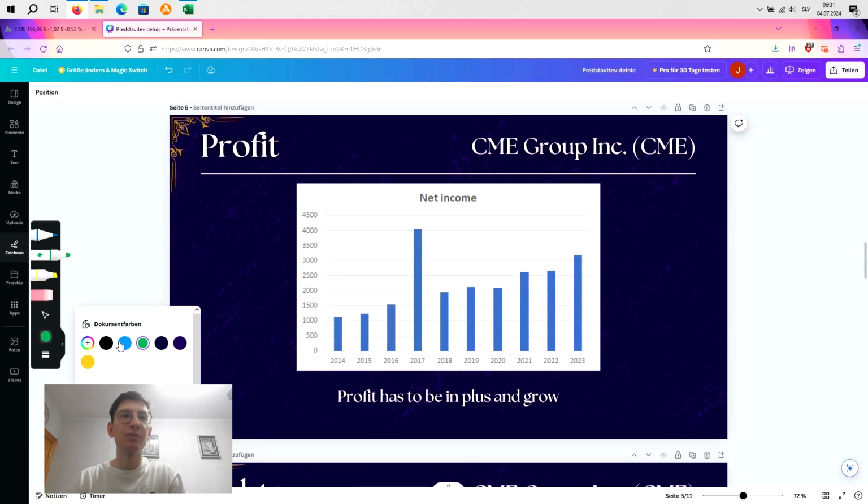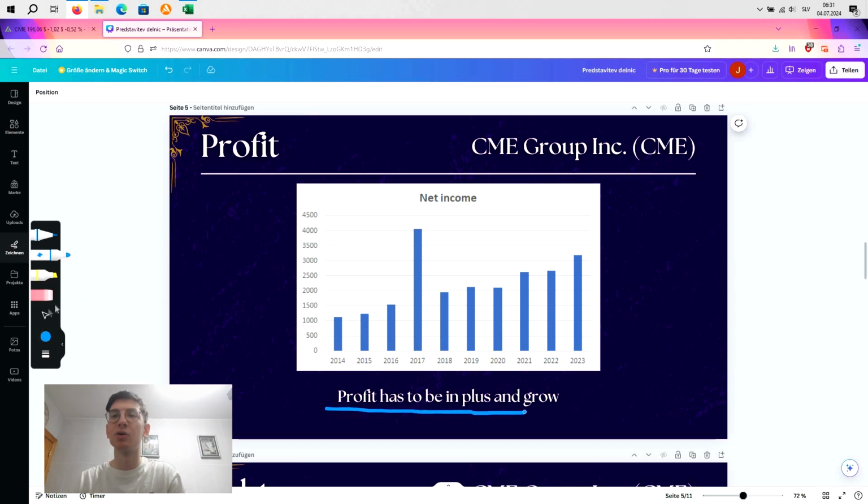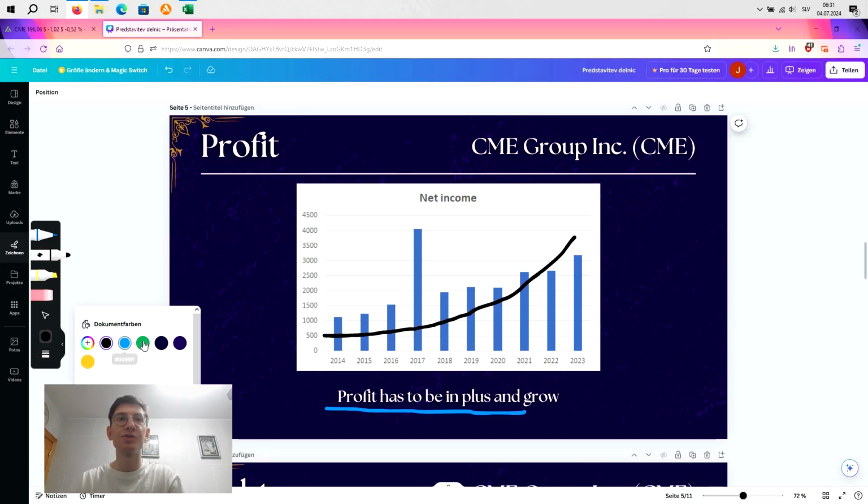Now we come to the profit. And for the profit, we also have a little instruction that it has to be in plus and it has to grow through the years. Now, here is the very same story, bro. I will draw a little exponential growth line, kind of like this. And then we are going to compare the profit chart with this exponential line. And as you can see, bro, the profit follows that line quite well.